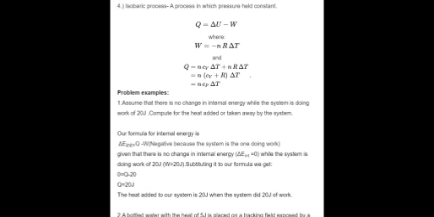And the last process is the isobaric process, a process in which the pressure is held constant. The equation for this process is heat equals the change in internal energy minus work, where work is equal to the negative of the amount of substance times the universal gas constant R and the change in temperature, and where heat is equal to the amount of substance times the specific heat at constant pressure times the change in temperature.